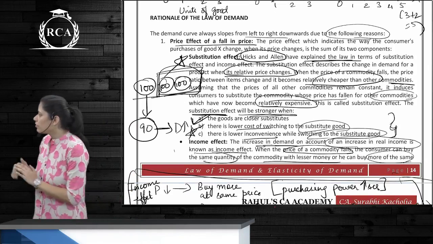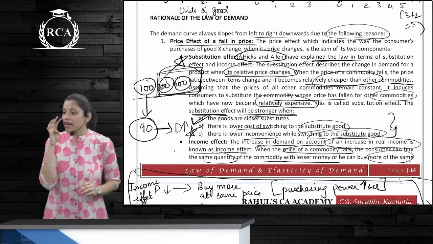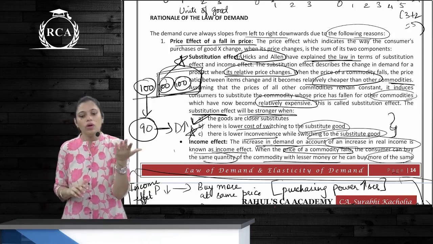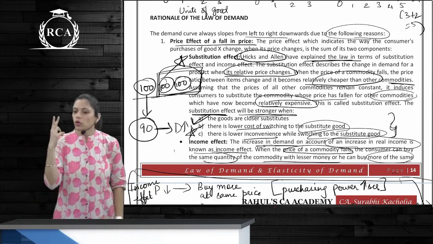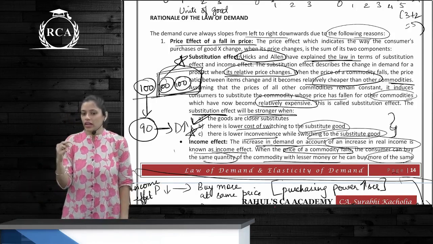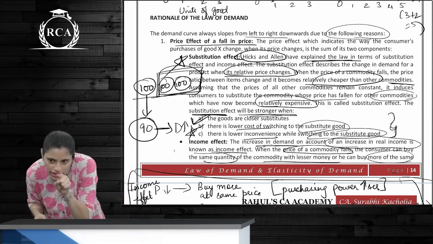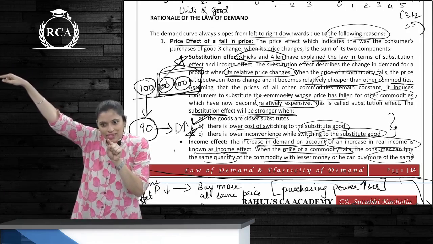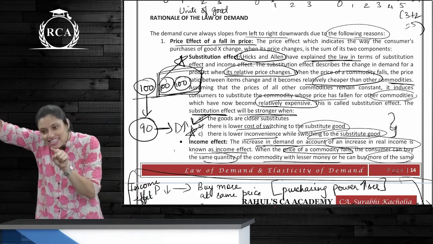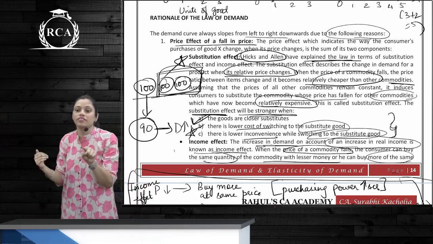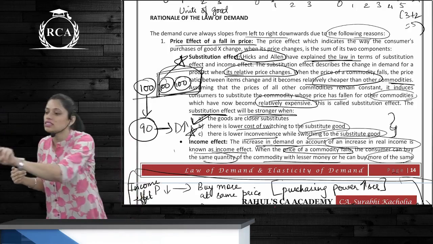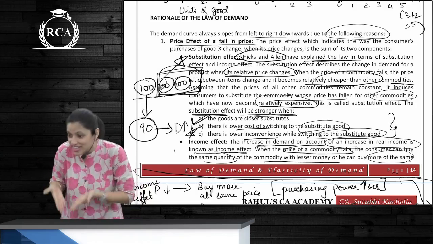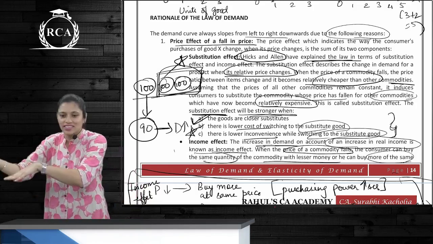Now, what is the rationale of the law of demand? First, the price effect of a fall in price. When the price falls, what is the price effect? We have two effects in this case, substitution effect and income effect. Now, connect this substitution effect of Hicks and Allen with your substitution effect of the indifference curve. Who has given the indifference curve? Hicks and Allen. And we have read in the differences that you can differentiate the substitution effect from the income effect. This is the reason, because he has differentiated this and he has used it in the indifference curve.